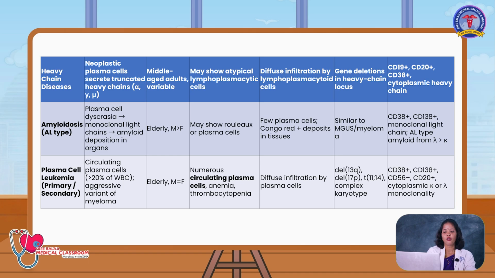In bone marrow few plasma cells will be seen, and the special stain Congo red elicits the amyloid deposition in the bone marrow. And similarly in cytogenetic study you will be having trisomy 3 and translocation of 11 and 14 as you see in multiple myeloma and monoclonal gammopathy of undetermined significance. The immunophenotyping, CD38 and CD138 will be highly positive.